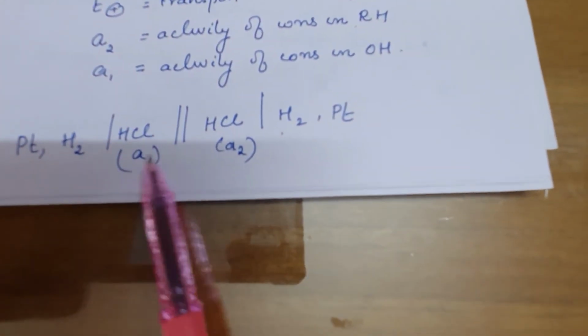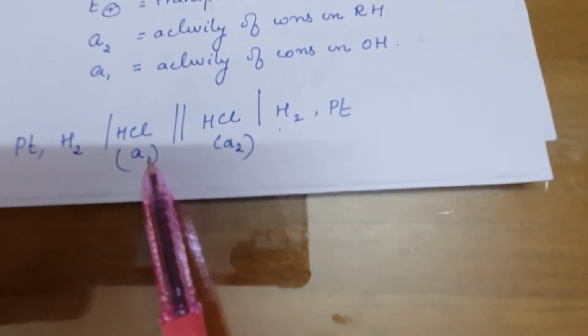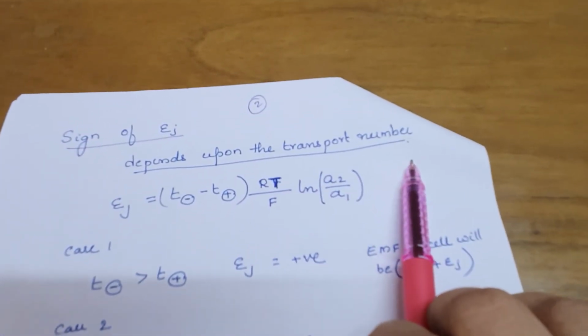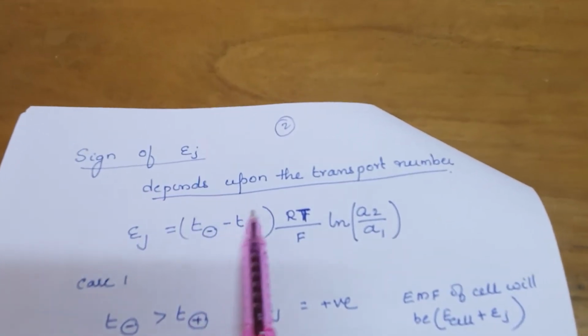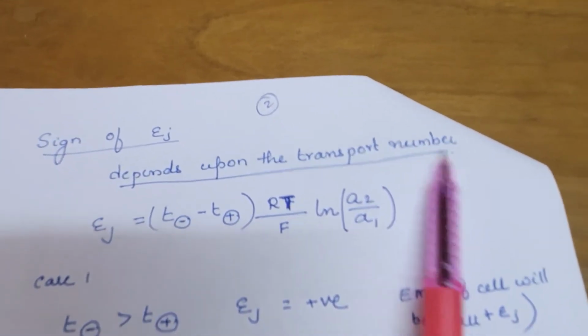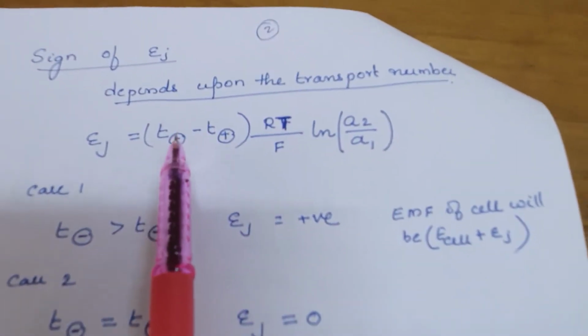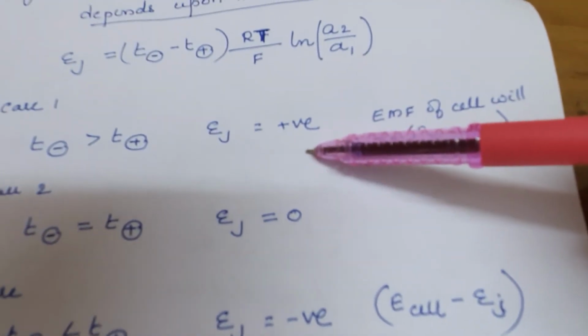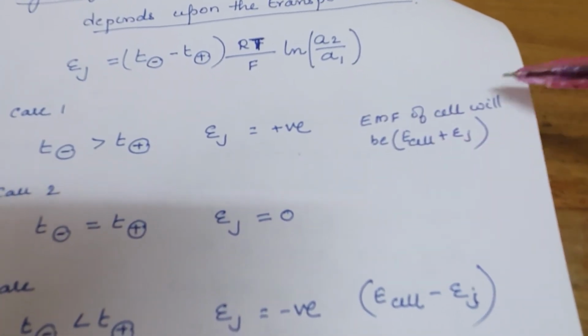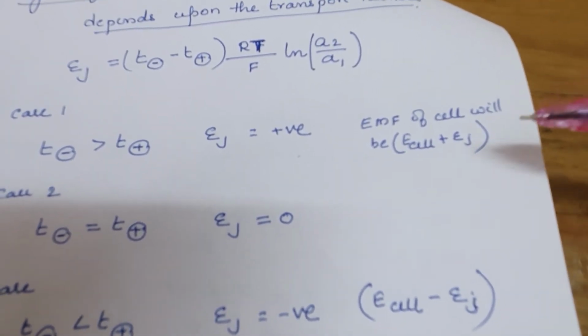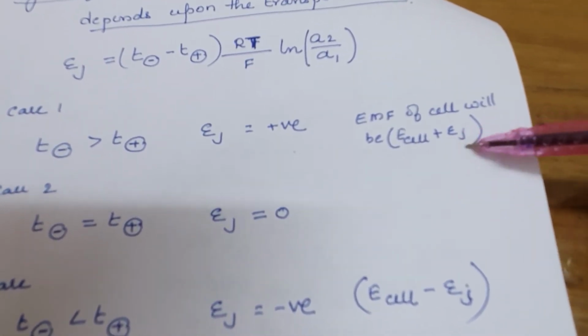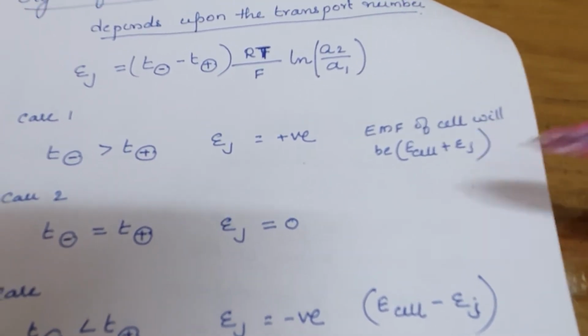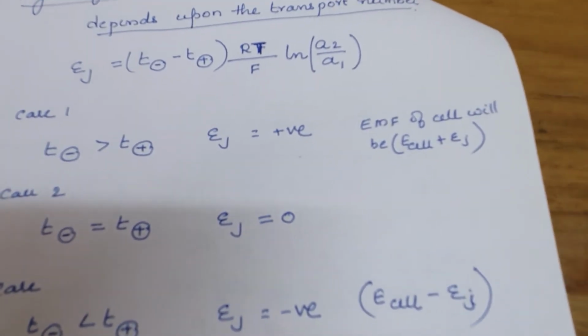If we take the cell H2 | HCl | HCl | H2, two different concentration cells will come, and it depends upon the transport number. The sign of EJ depends upon the transport number. This is the expression. So when T negative is greater than T positive, this becomes positive. So the EJ value will be positive. Then the EMF we read will be E cell plus the liquid junction potential, so we will get a higher value of E cell.